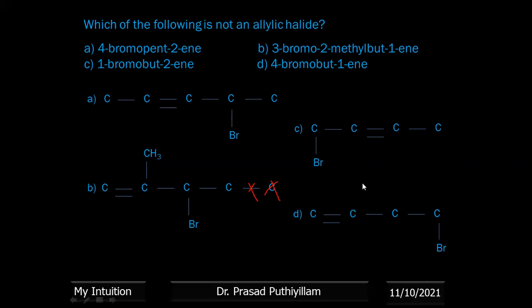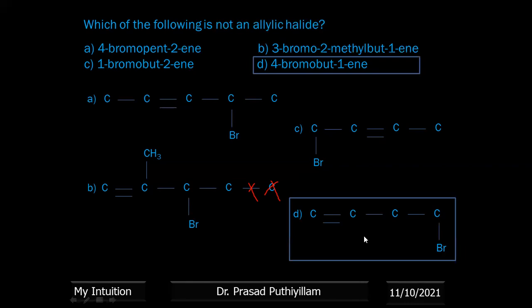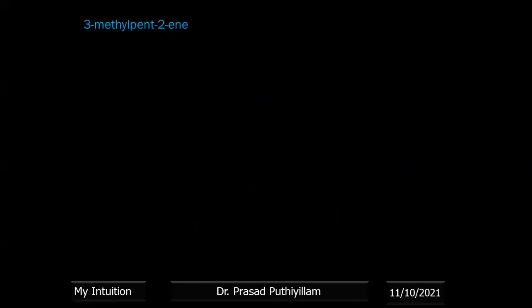So now, which one of the following is not an allylic halide? Allylic means the halogen atom is connected to a carbon, and the next carbon should have the double bond. So here the halogen is connected to a carbon, and the next carbon has a double bond. Here also it has a double bond. Here also it has a double bond, whereas here it does not have a double bond, it has only a single bond. Therefore option D, 4-bromo-but-1-ene, is not allylic.